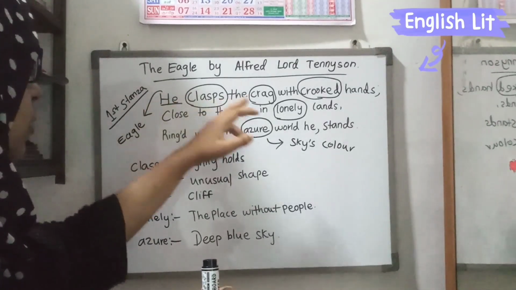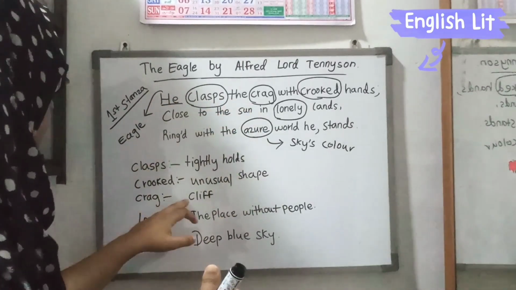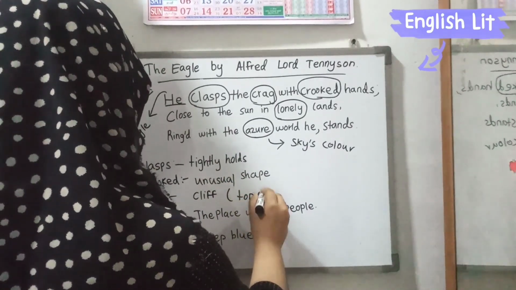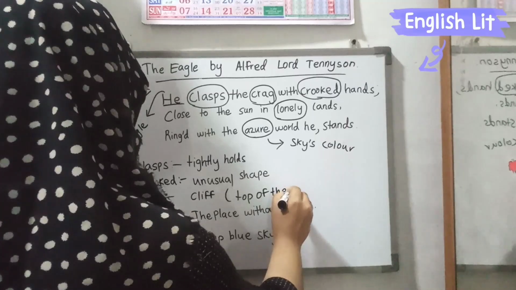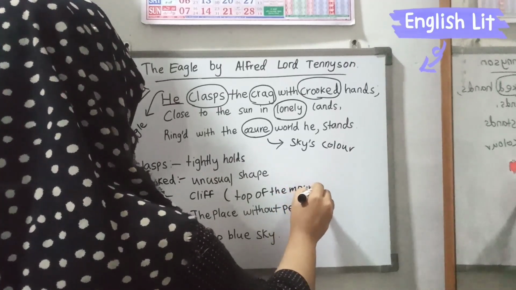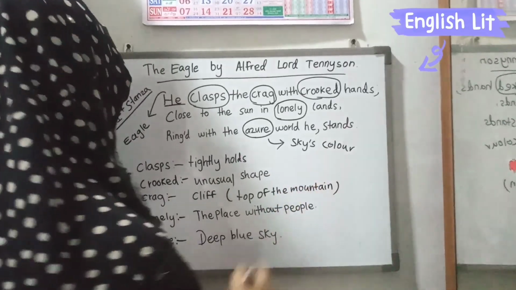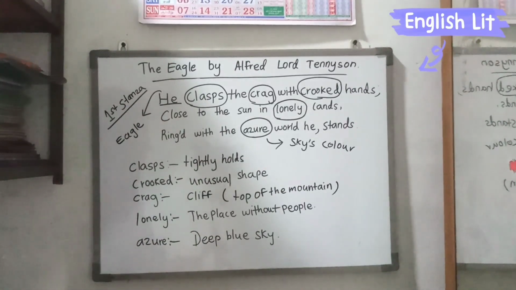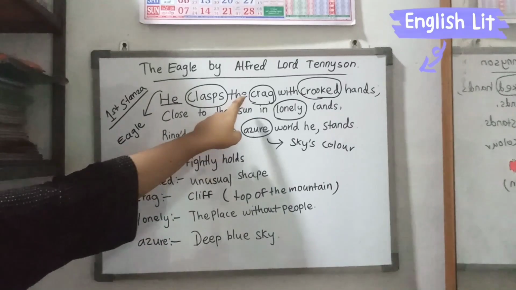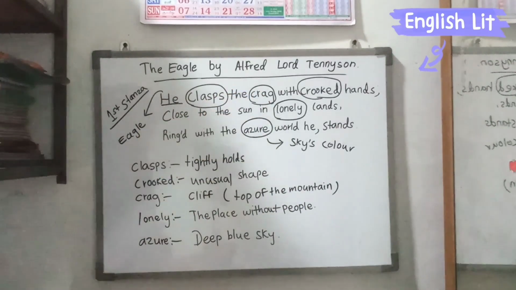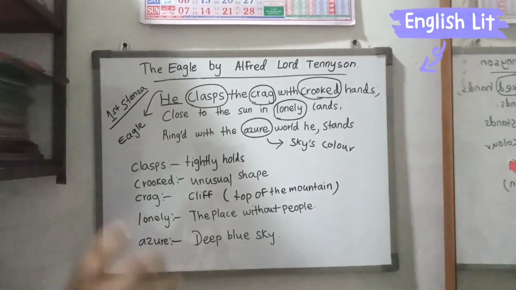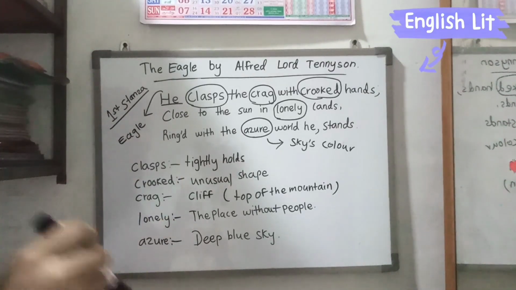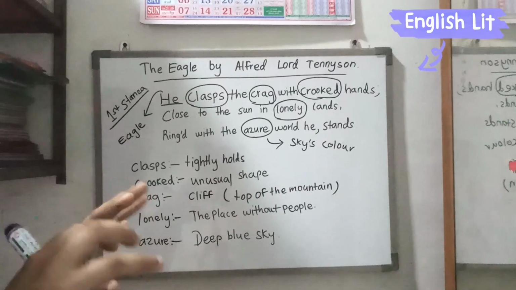He clasps the crag with crooked hands. Crag means cliff. Cliff means top of the mountain. An eagle is there on the top of the mountain. That is why the line says the eagle tightly holds the top of the mountain with its shapeless legs.